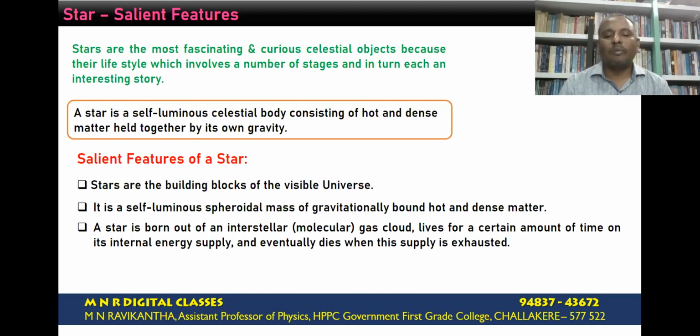A star is said to be born when the gaseous cloud in the interstellar matter starts condensing. That is the initial stage of the star. When the matter condenses and hydrostatic equilibrium is achieved, then a star is said to enter the main sequence stage. In the main sequence stage, it lives for a certain amount of time due to the internal energy supply produced by nuclear fusion reactions, and eventually dies out when this nuclear fusion reaction stops.